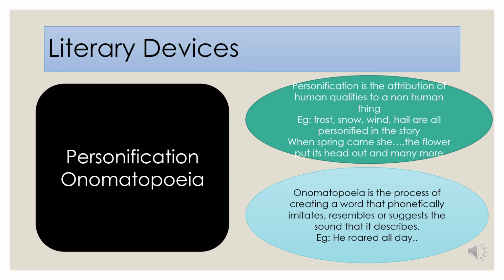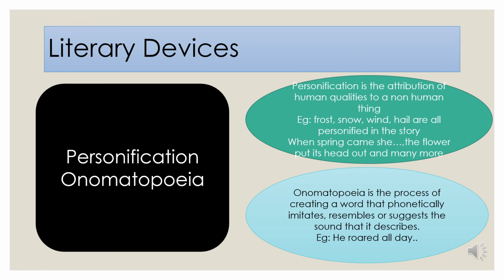Now coming to the second one, onomatopoeia. That is the process of creating a word that phonetically imitates, resembles or suggests the sound that it describes. So when you say the word itself, you get the sound that it describes. For example, "he roared all day." This is the same line from your textbook.